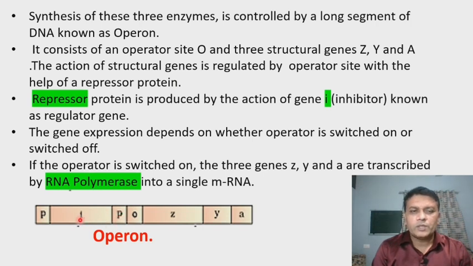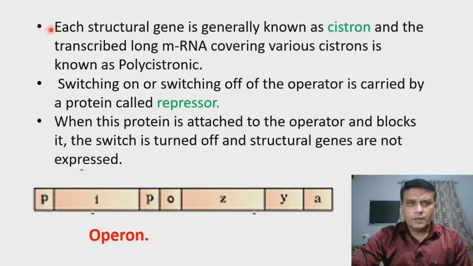So here we have seen the structure of an operon. An operon is a cluster or group of genes with related functions. Each structural gene is generally known as a cistron.